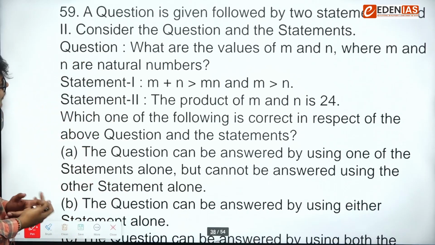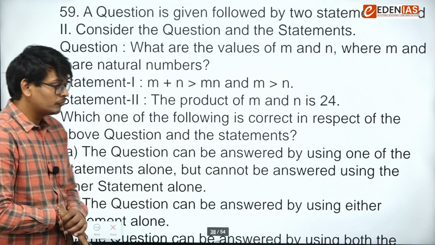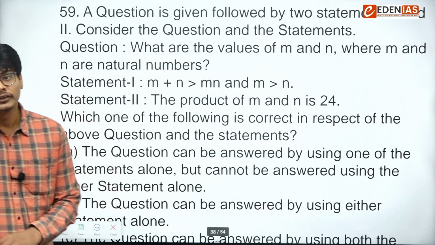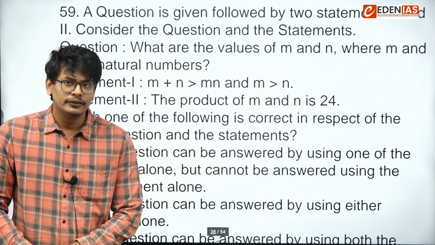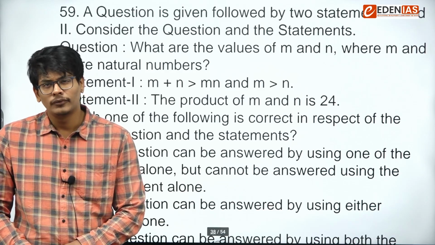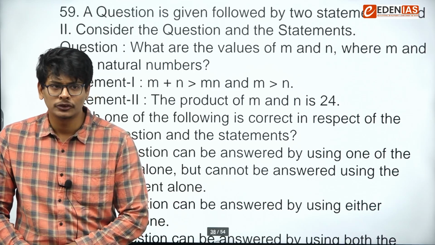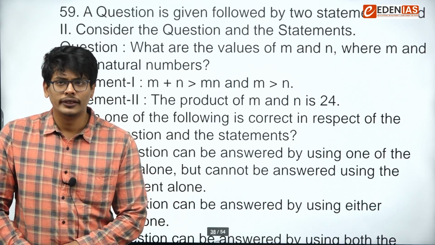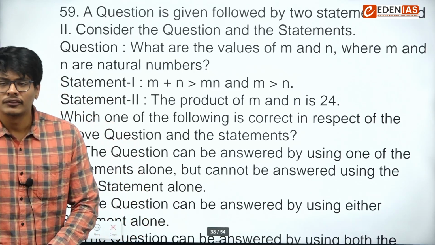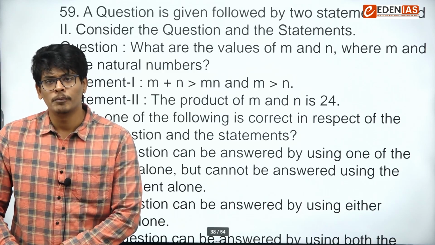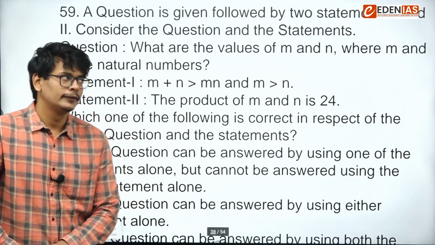Okay, next. A question is given followed by two statements. Consider the following statements. We have to find out what are the values of M and N. So this question is on data sufficiency. There were around 8 to 10 questions on data sufficiency this year. Data sufficiency trend started from last 2 years. 2022 also there were 10 questions. Last year there were 5 questions, and this year 8 to 10 questions on data sufficiency. So you can say data sufficiency is becoming the most important topic of CSAT.